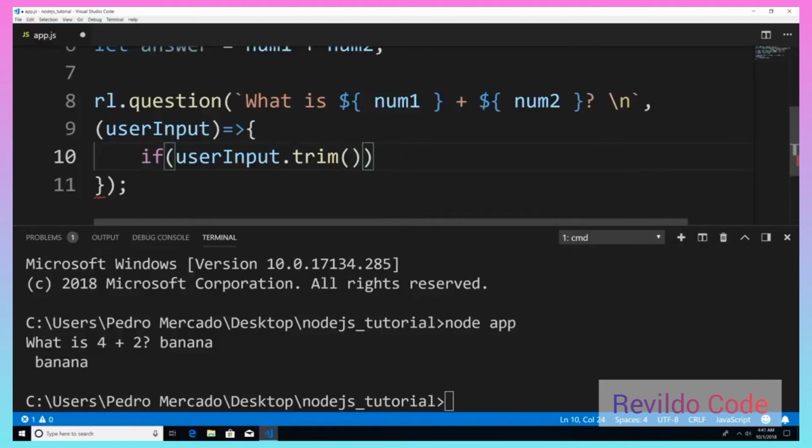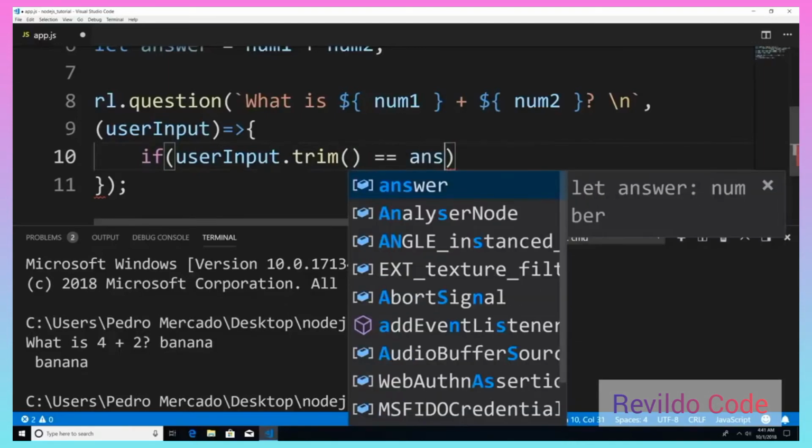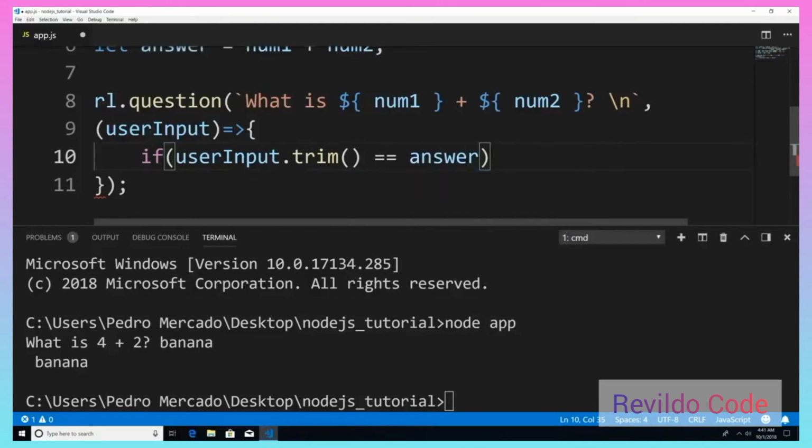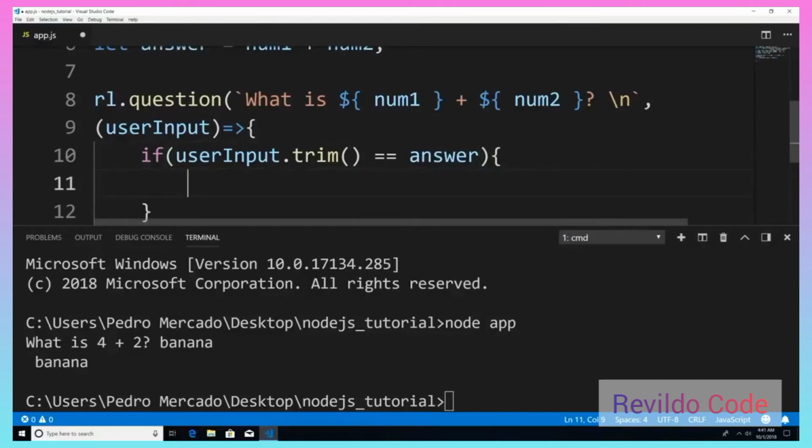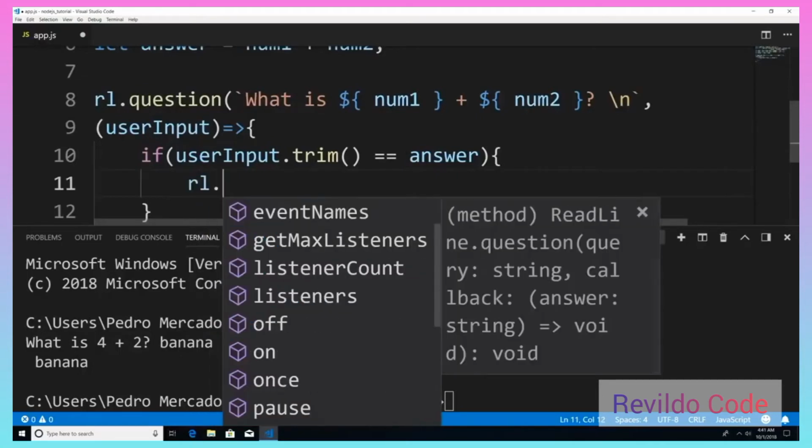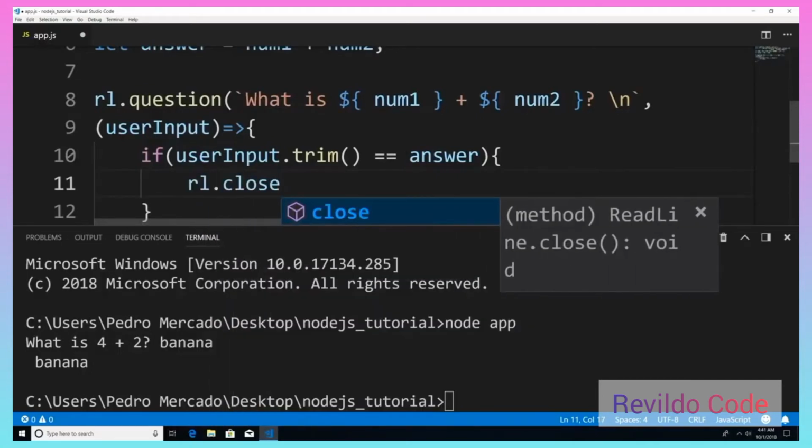And we're just going to say if the user's input is equal to answer. So if they answer the math question correctly, I want to close the application. So I could say rl.close.